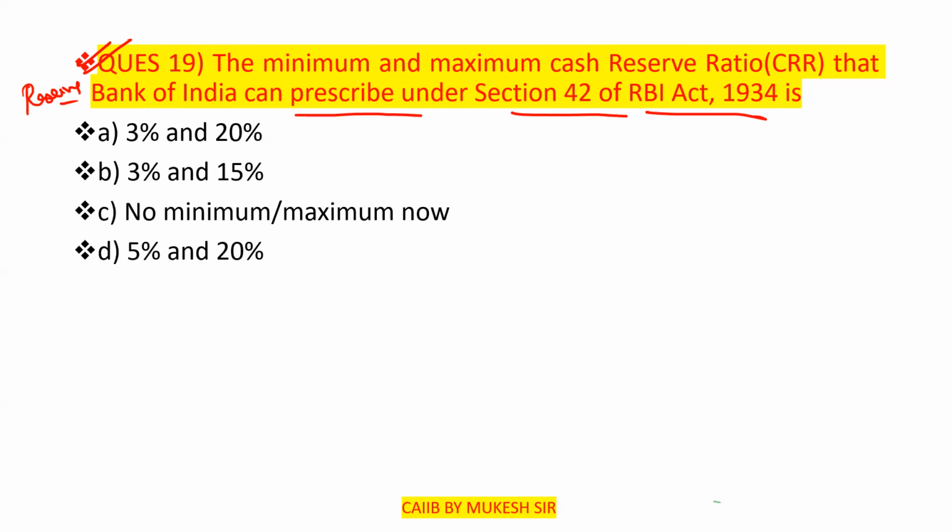Earlier, there was a prescribed minimum and maximum level, 3% and 20%, for the cash reserve ratio. But presently there is no minimum and maximum prescription for the cash reserve ratio by the Reserve Bank of India. So option number C will be the answer: no minimum and maximum now.